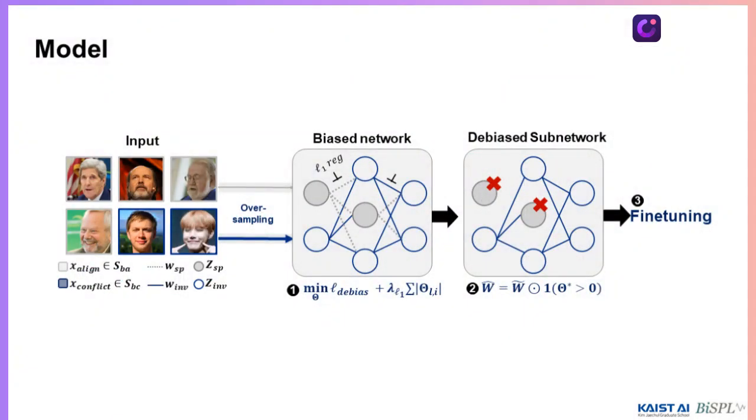So based on these clues, we design a new neural pruning algorithm called Debiased Contrastive Weight Pruning, or DCWP. We first pre-train a network with a standard cross entropy loss. Based on this biased network, we apply neural pruning with our objective denoted in equation 1.